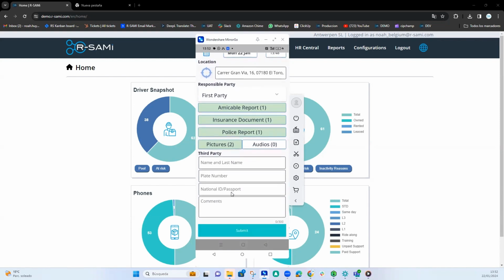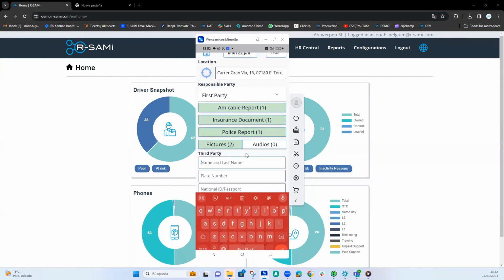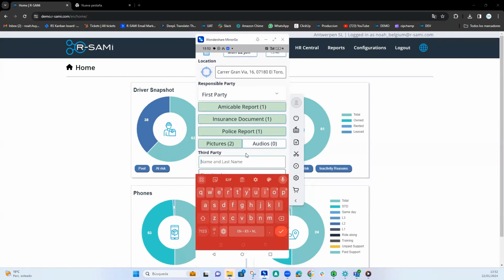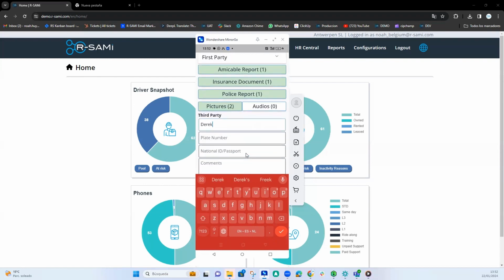And now here in third party, what was the third party's first name? For example, Derek Solder. His phone number, for example, let's say 768999443.